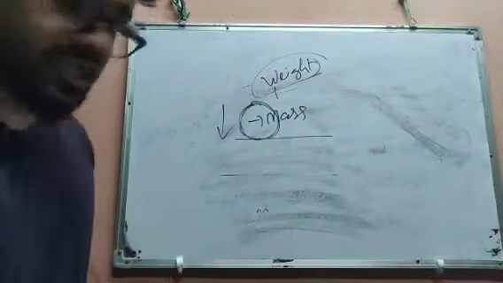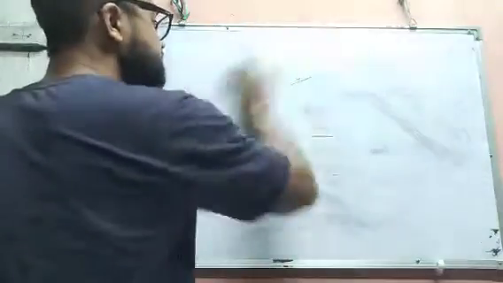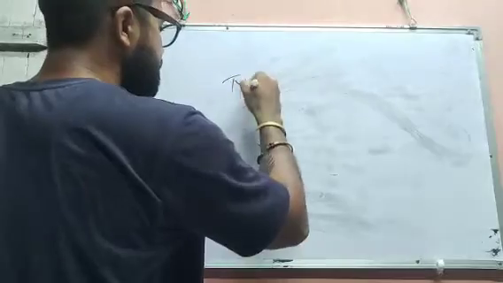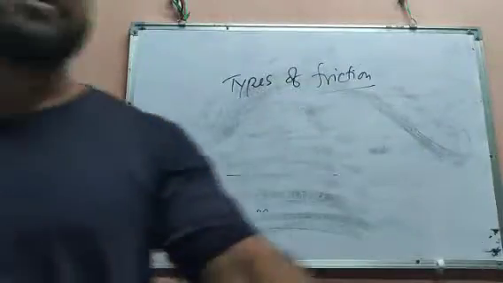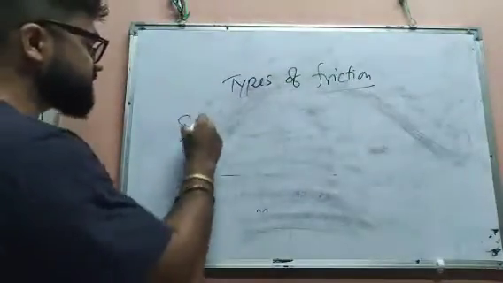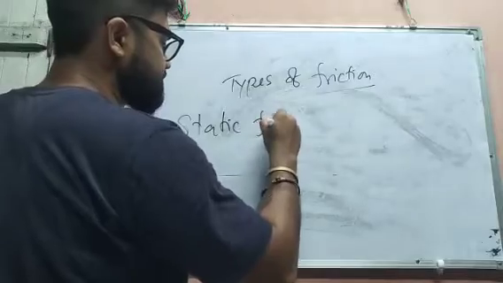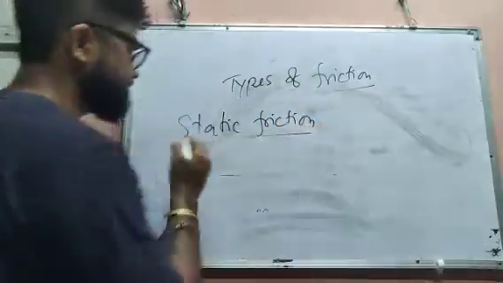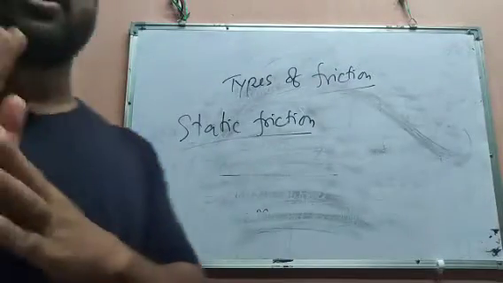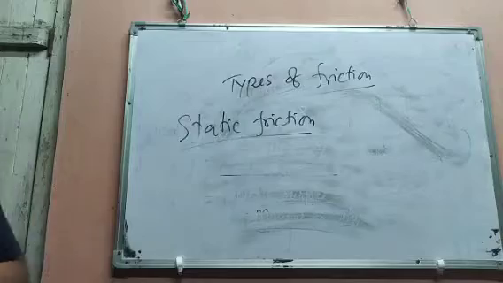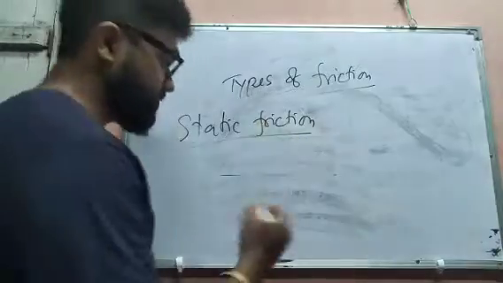Frictions are of many types. Number one is static friction. Static friction is the friction between two surfaces that are in contact and at rest. Let me explain.